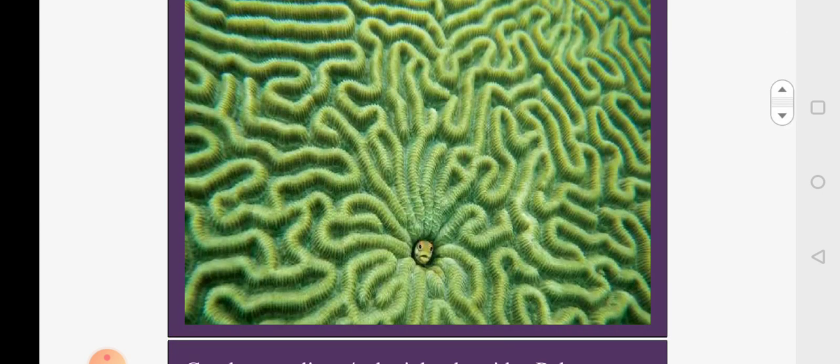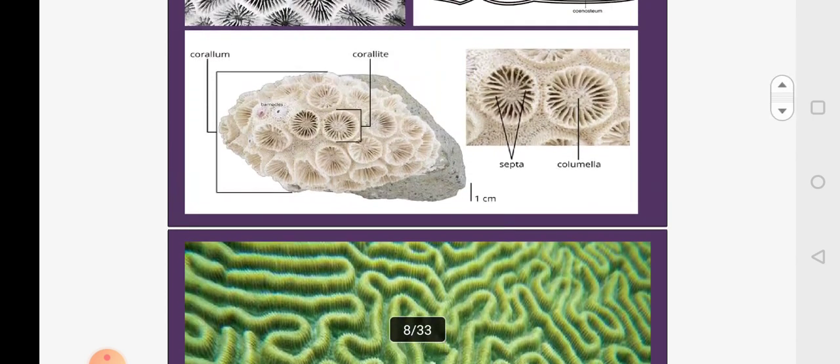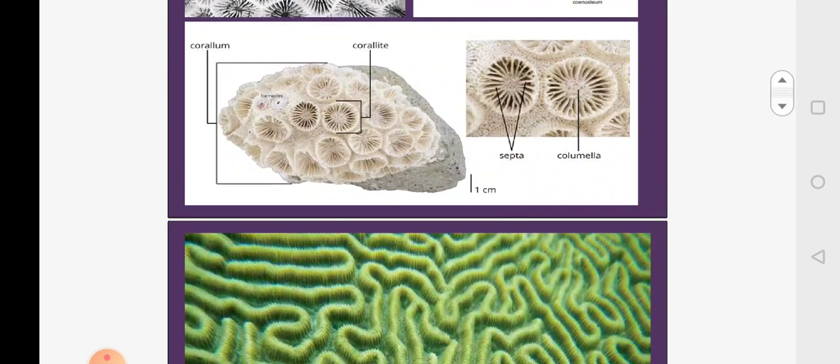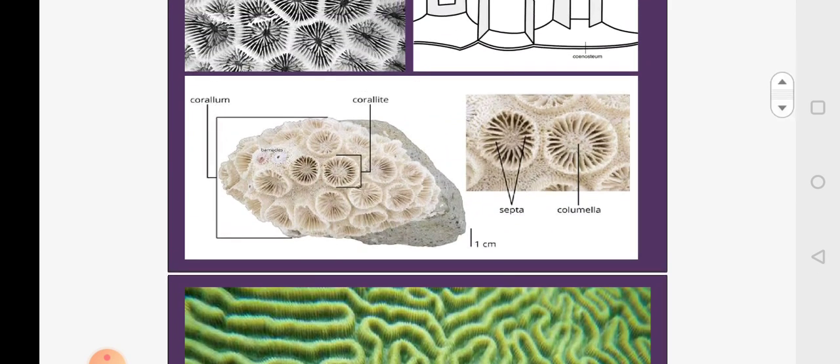Now this is another coral which you will be learning in detail. So you can note the difference between the first one and the second one. The first one is also colonial. It is made by colonial polyps. Here each corallite is separate, that is, each corallite has its own wall.